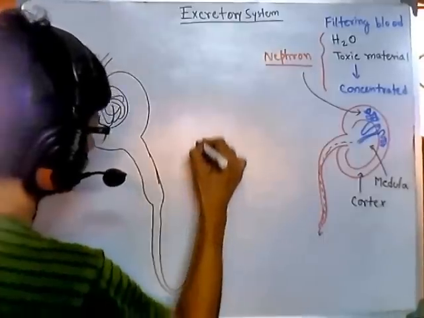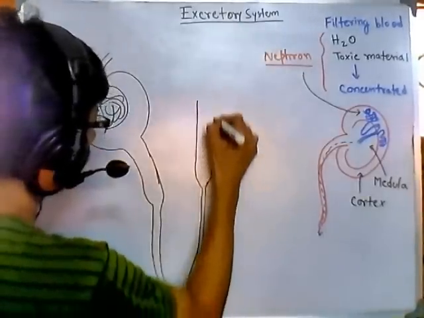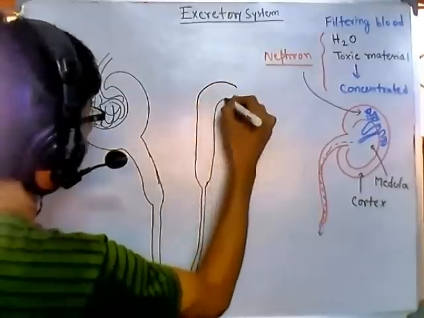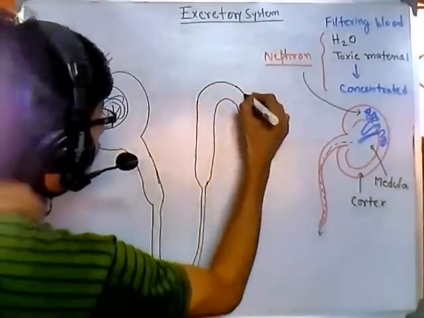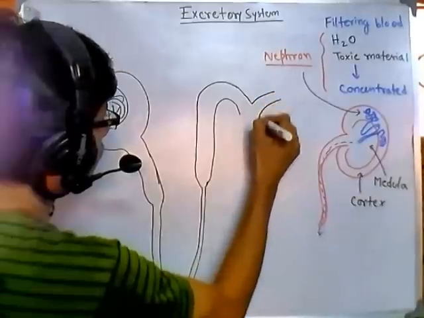And another region, another fat region will be there, and then they will end up in the collecting duct. It will look something like this.